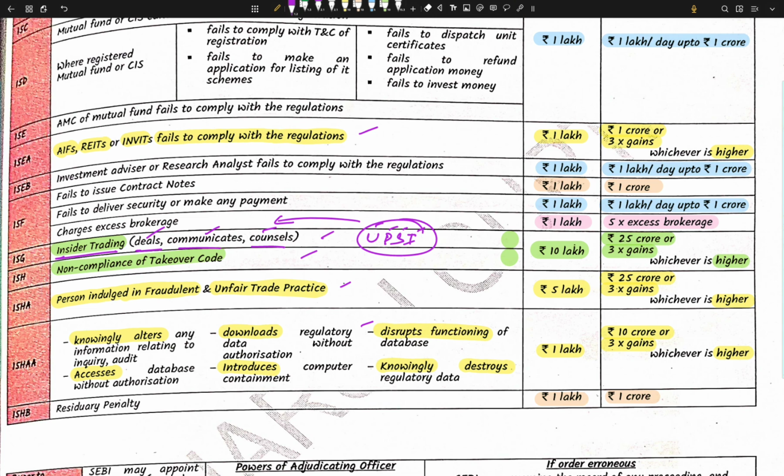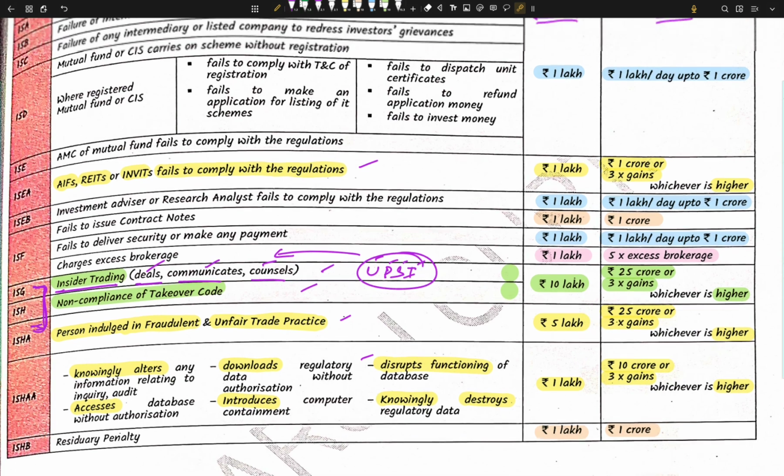Okay, just let me mark here so that it is easier for the person who refers to this PDF. Then next, I think this is a new penalty added. Okay, 15HAA, that is a person who knowingly alters any information relating to inquiry, audit, or accesses a database without authorization, or downloads regulatory data without authorization, or introduces a computer contaminant, or disrupts the functioning of a database, or knowingly destroys regulatory data. He shall be liable for a minimum penalty of 1 lakh, maximum of up to 10 cr, or 3x the gains made, whichever is higher. So here this was 25 cr and here it is 10 cr. The minimum has also decreased: 10 lakh, 5 lakh, 1 lakh.